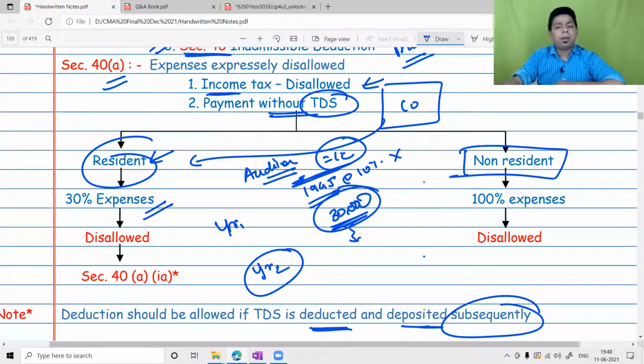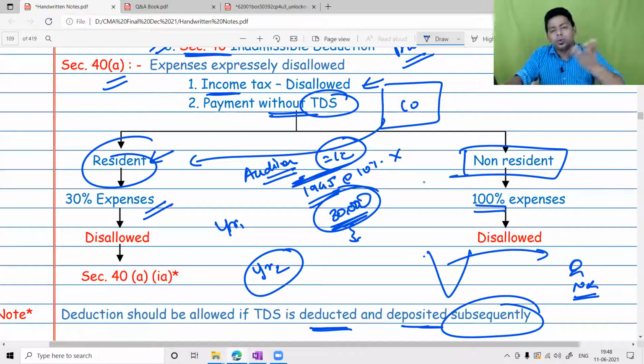Similarly, whenever you make payment outside India or whenever you make payment to the non-resident, government becomes a little more cautious here, because we may not be able to recover the tax. Please understand, payment is going outside India. This non-resident is staying in a foreign country. It's not that easy to recover the tax.